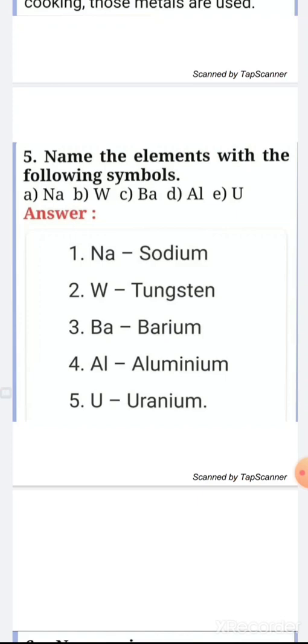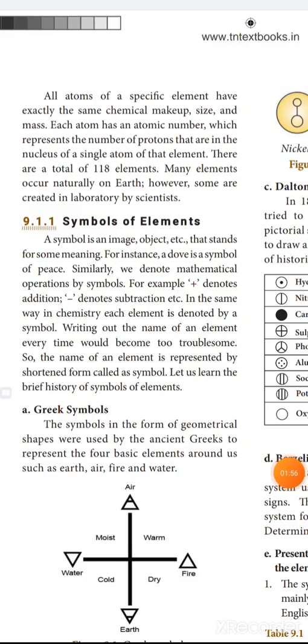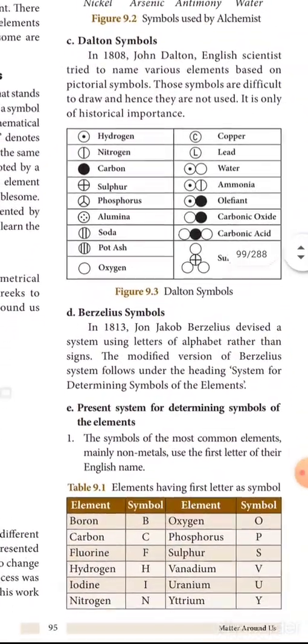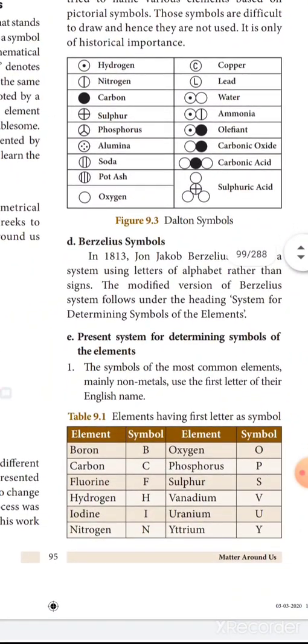Okay dears, today's topic is a very small topic. Introduction. Next, elements. What is an element? Then what is a compound? Then symbols of elements. The symbols of elements are Greek symbols, alchemist symbols, Dalton symbols, Berzelius symbols. Then finally the present system for determining symbols of elements: single letter, two letters, and then three letters. We are using these symbols.